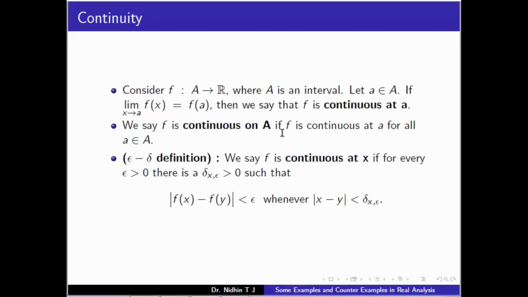We know that most of the functions that we know are continuous. For example, the identity functions, constant functions, sin x, cos x, e raised to x, polynomials, all those functions are continuous. And here we give some special examples.